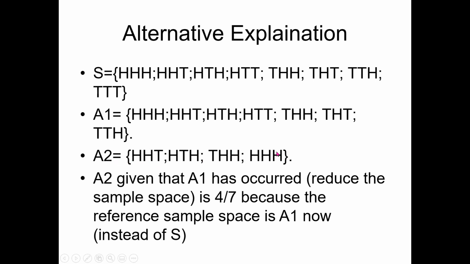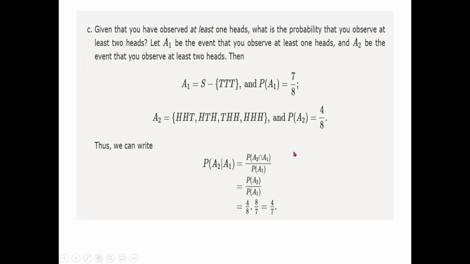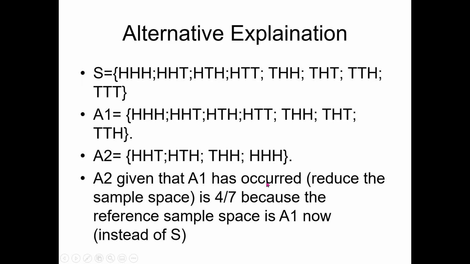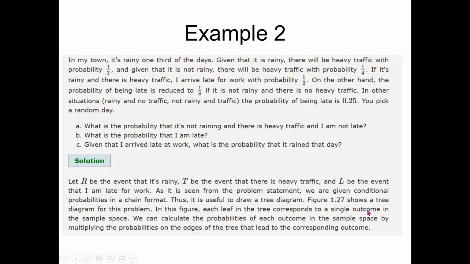So in A2 we have 4 outcomes, whereas in this new sample space we have 7 outcomes. So the same answer 4 by 7 that we got by applying the whole formula is also the same here, because of course we are just doing one question using two alternative concepts of conditional probability. So I hope by now it's clear what the idea of conditional probability is.